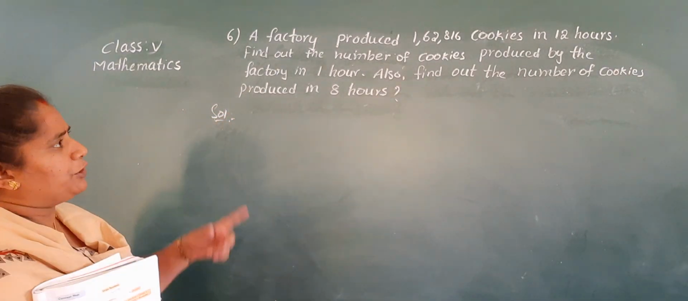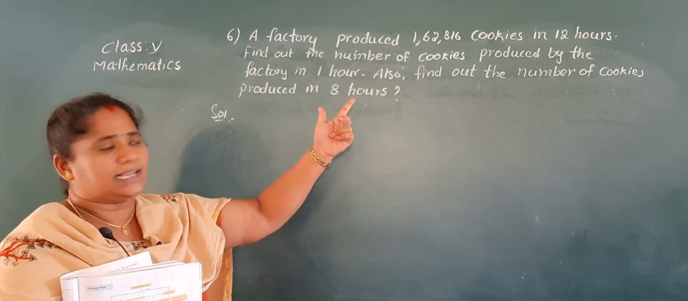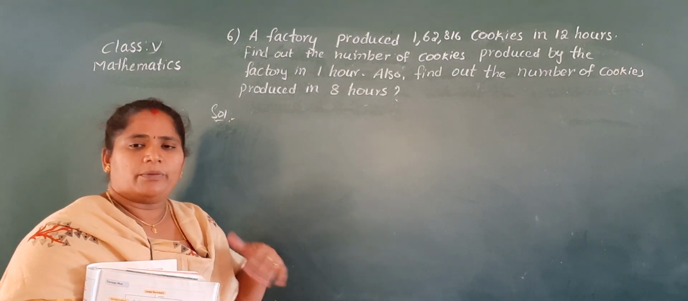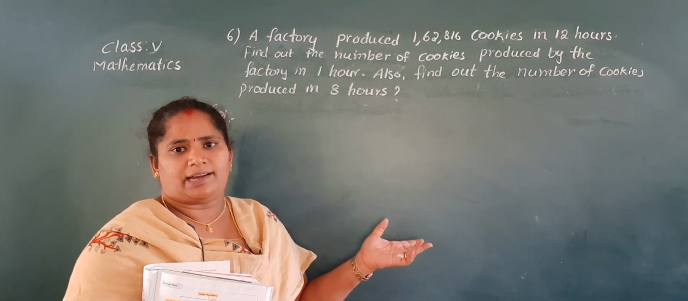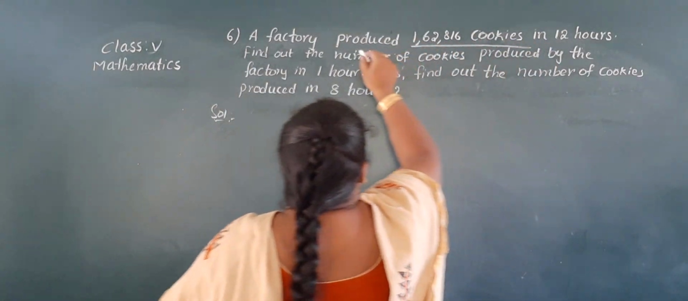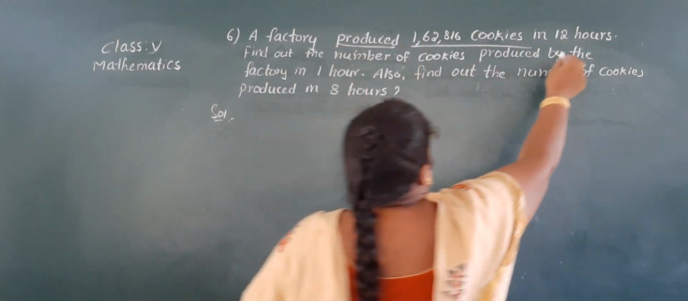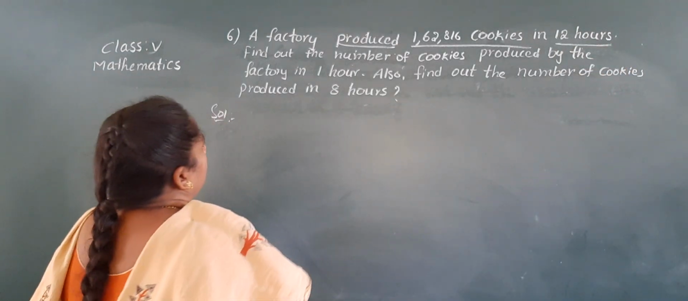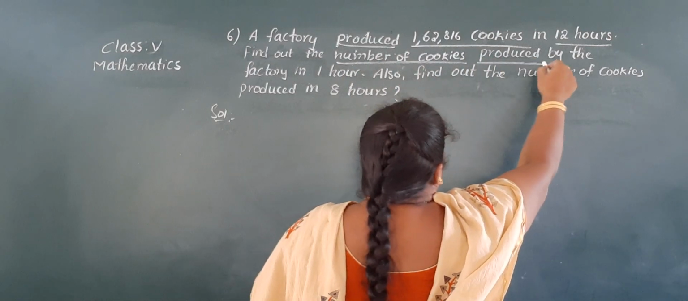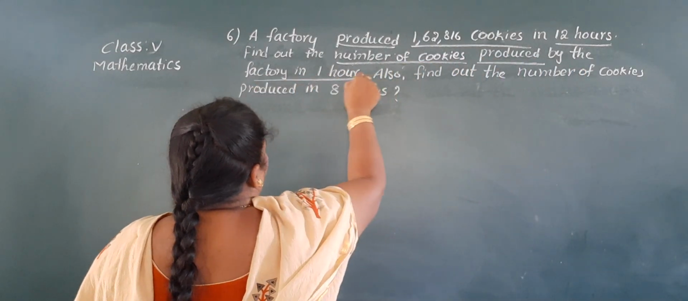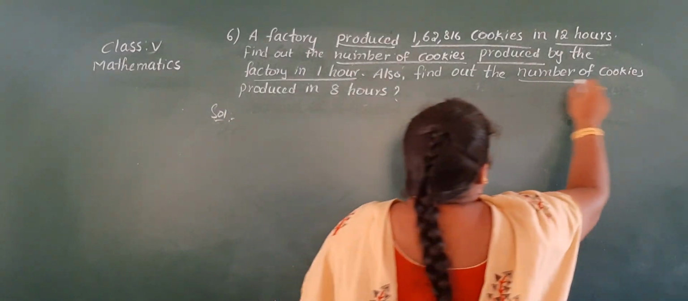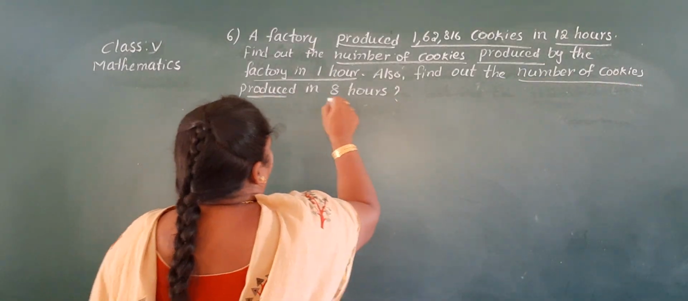A factory produced 1,62,816 cookies in 12 hours. So how many cookies produced in 12 hours, children? Yes, 1,62,816 cookies produced in 12 hours. Now find out the number of cookies. Now we have to find the number of cookies produced by the factory in 1 hour. And also find out the number of cookies produced in 8 hours.